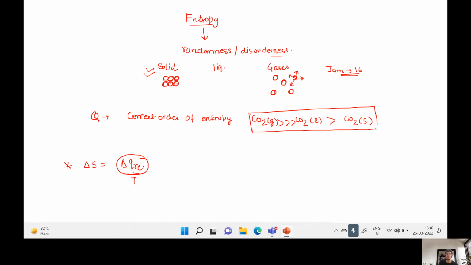That particular amount of heat at a particular temperature is known as entropy change. This equation is very important, because it will be used to calculate entropy change for reversible process, for reversible phase transformation, and for irreversible phase transformation.